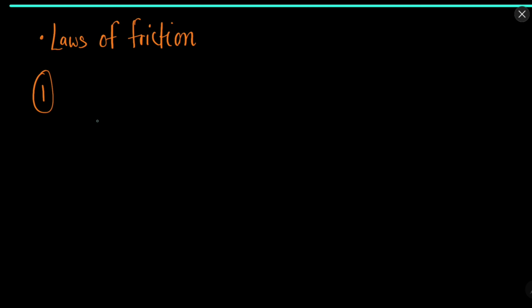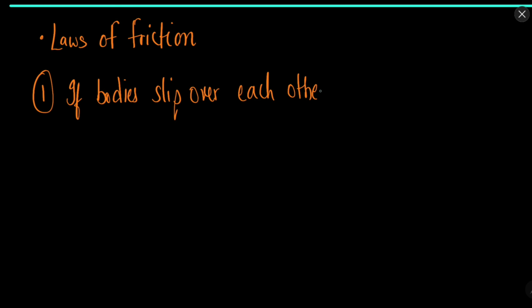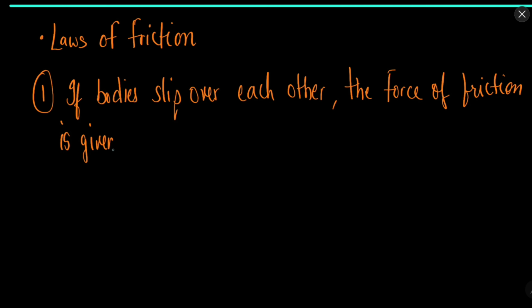The first point is, if the bodies slip over each other, the force of friction is given by Fk equal to mu k into n. We discussed this point.